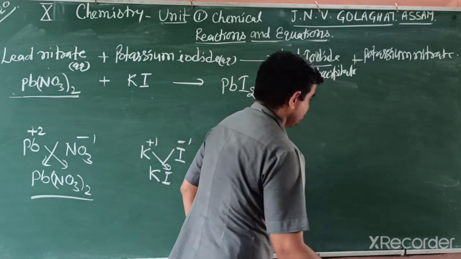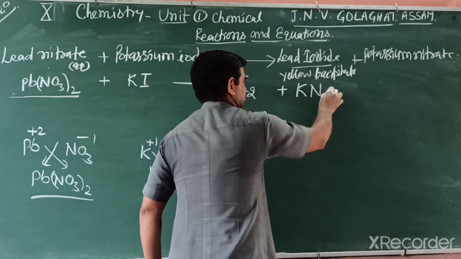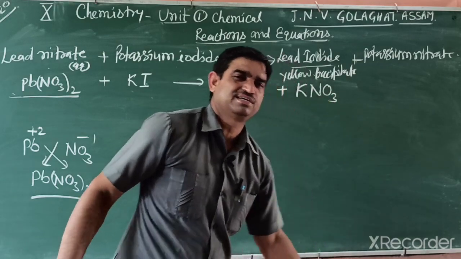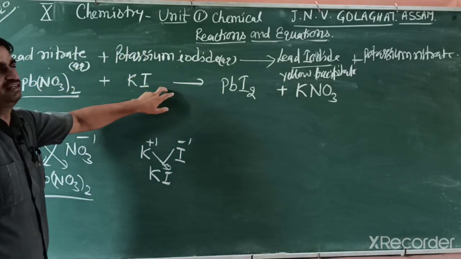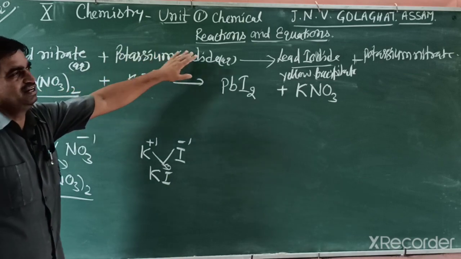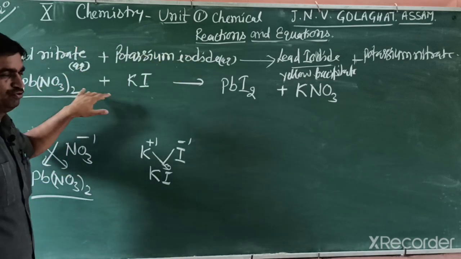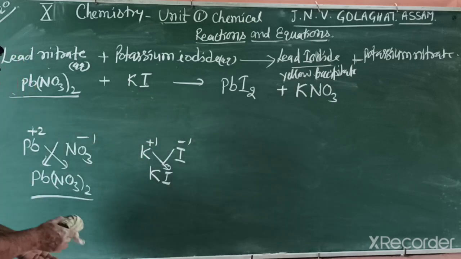And we write potassium nitrate, KNO3. So this reaction is in symbolic form. This is also a skeleton form. The other one is written only in language form, which takes more time. If you know the symbols and formulas, you can write faster.